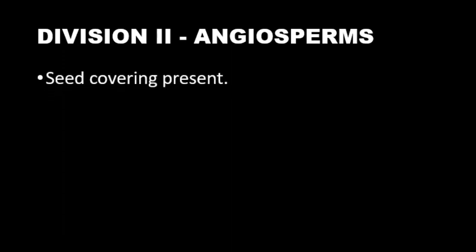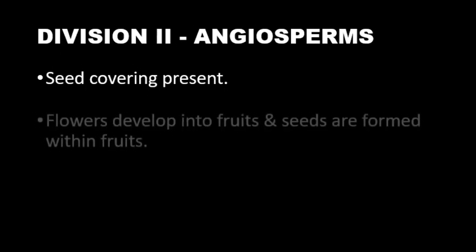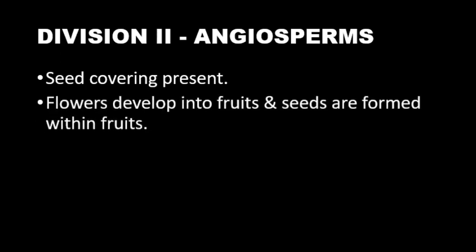Next division in phanerogams is angiosperms. Angio stands for cover and sperm stands for seed. So these plants have seed coverings. Also these plants produce flowers. So flowers are their reproductive organs. These flowers will develop into fruits and seeds are formed inside the fruit.